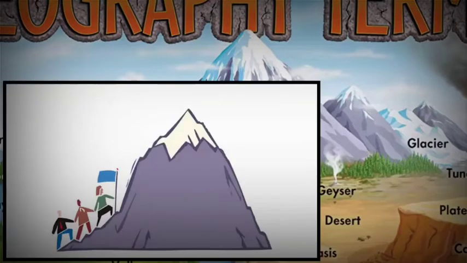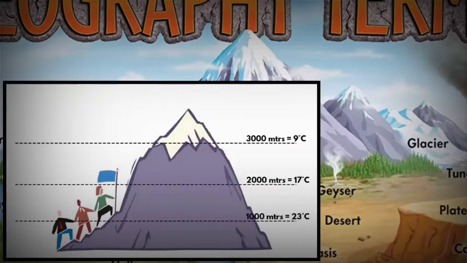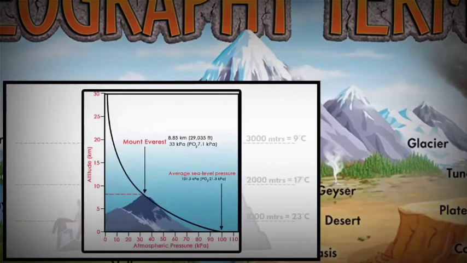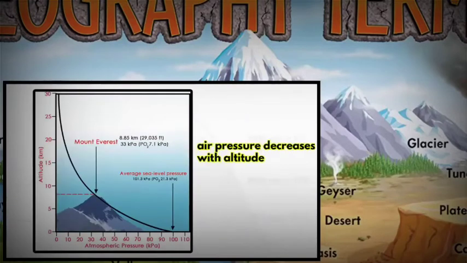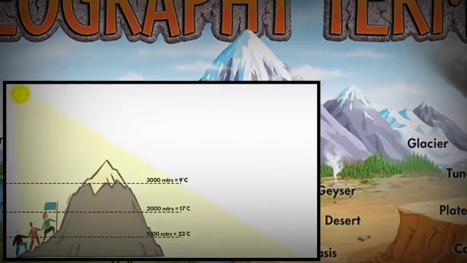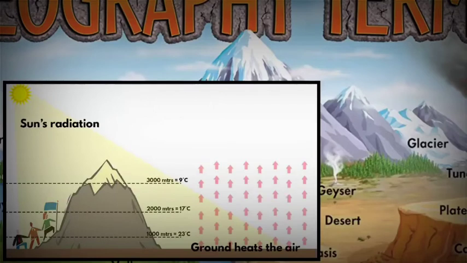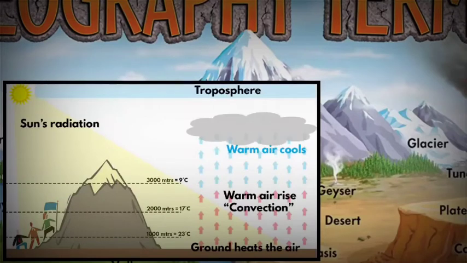Now if you climb a mountain to a higher altitude, the atmosphere gets thinner and thinner. This is because air pressure decreases with altitude. When warm air rises, it expands and cools as the altitude increases. Due to that, the warm air cannot absorb and retain the heat the way it does at the bottom of the mountain. Although mountain tops are closer to the sun, they are also farther away from the thermal heat of the Earth's core that keeps the ground warm. So the top of the mountain can be much colder than the bottom.